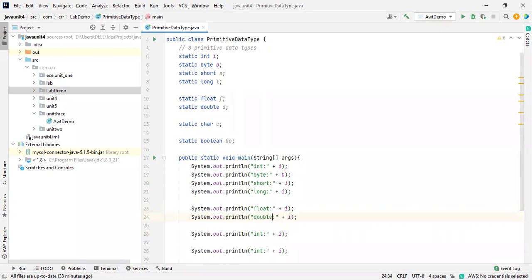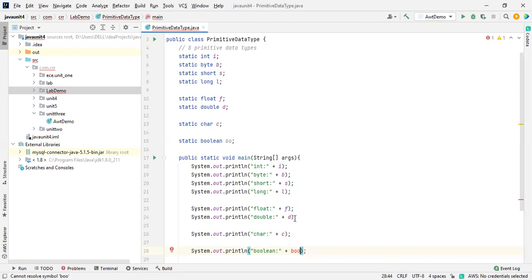And final one is the char, and the Boolean. So I need to change the values also here. This is an S. This is an L. And this one is F. And this one is a D. This is a C. And this one is BO, right? Okay, cool.